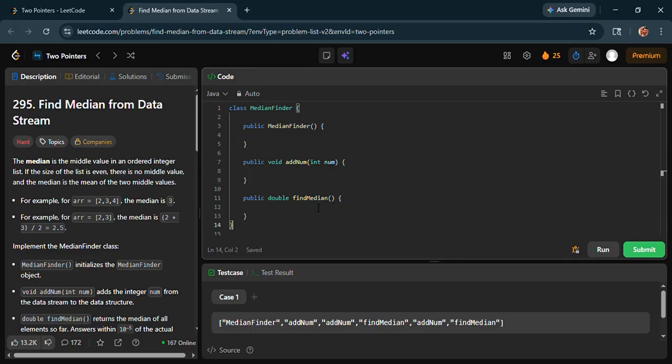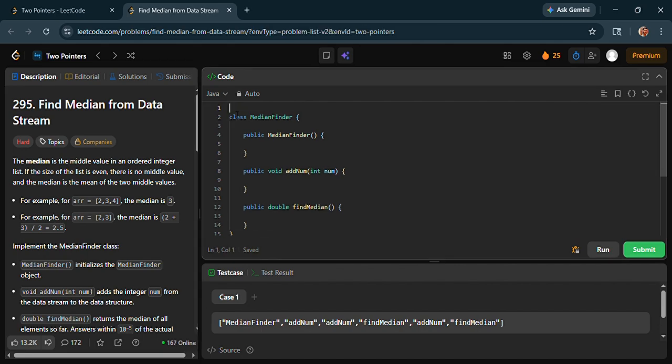Today we are going to focus on LeetCode problem 295, which is Find Median from Data Stream, a hard LeetCode question. This problem is from the topic of arrays and pointers, and we have made one video in the DSA series about arrays and pointers. We are going to solve this problem, with a dry run and test run in front of you, so that you can also understand the question.